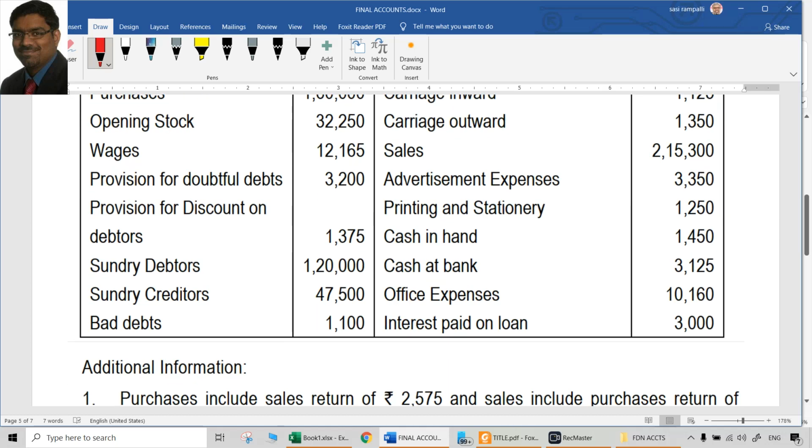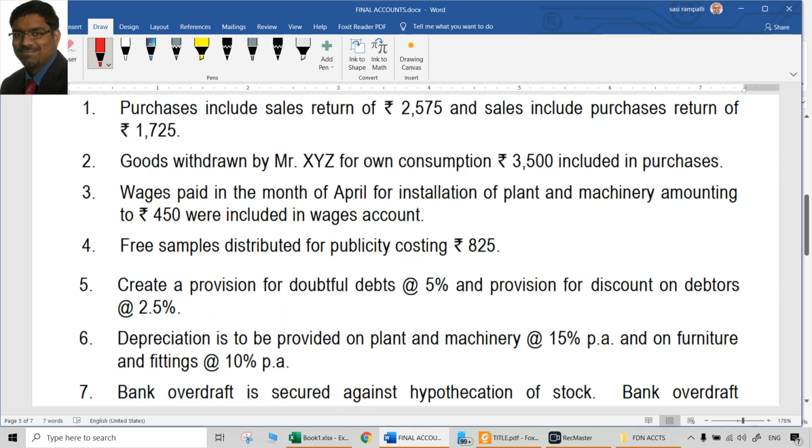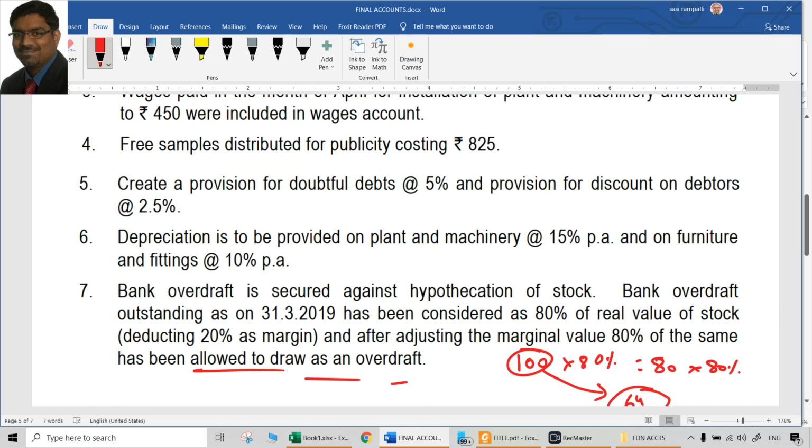But these types of questions have been asked repeatedly, so the models will repeat and the numbers will change, and as we can observe, some of the items are extra, and little different things are given, like this point number 7. This is given for the purpose of calculating closing stock, which is not given directly, but the bank overdraft is given. That bank overdraft is given as 80% of the 80% of stock. That is the meaning of this paragraph.